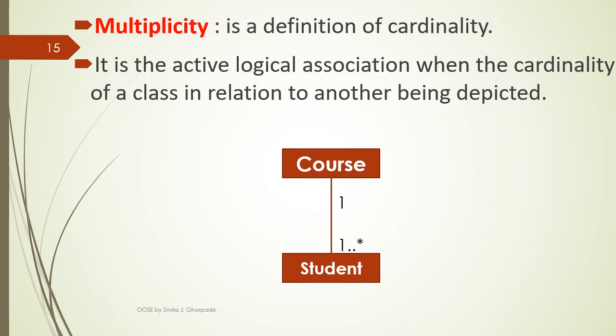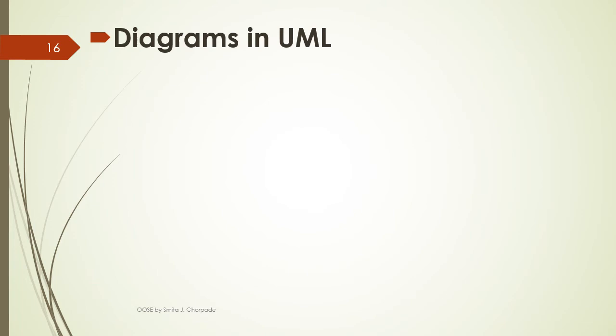Here multiplicity is shown as one course has one or many students. So one is one type of multiplicity and this course is related with one or many students. So this 1 or 1..* is nothing but a multiplicity which shows the cardinality among the UML components.